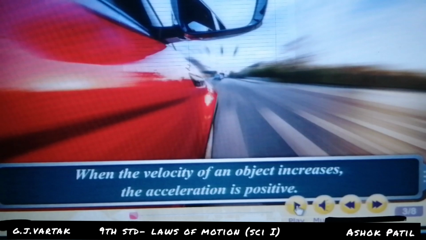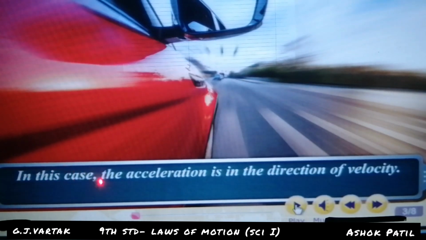Suppose you are going on the terrace and some object drops and falls onto the ground. The speed of the object increases, so the acceleration is positive, because the object came from the upper side down to the surface of the earth.